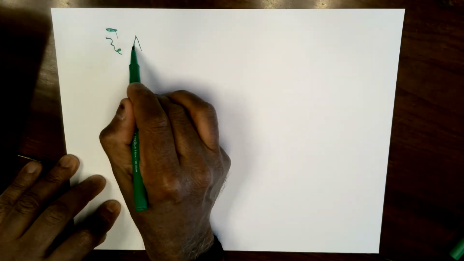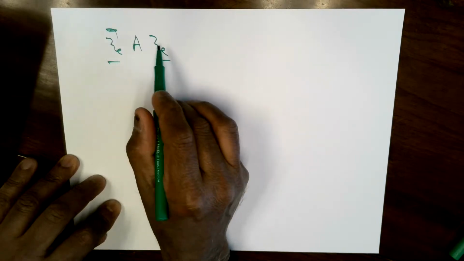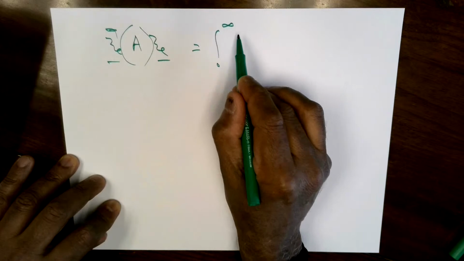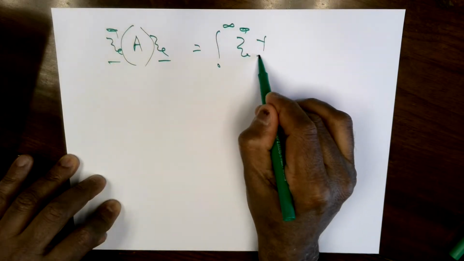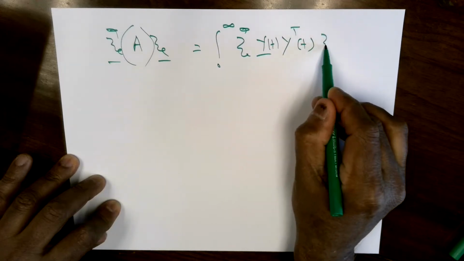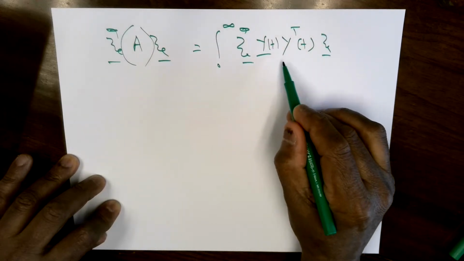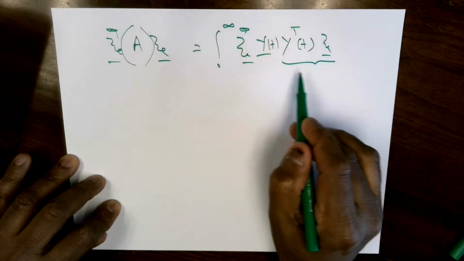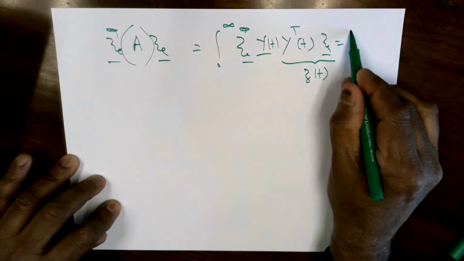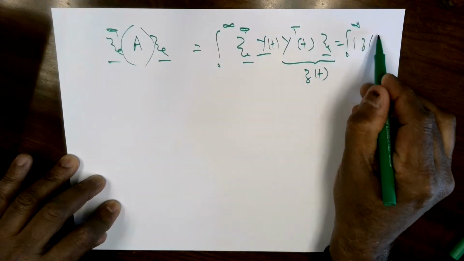Another way to see it is you take an arbitrary vector psi. If you do that, that will turn out to be the integral of psi star y times y transpose psi. But y transpose psi is just a scalar. Maybe call it z of t. So this is simply the integral from 0 to infinity of z of t squared.